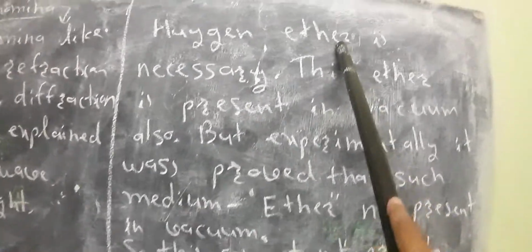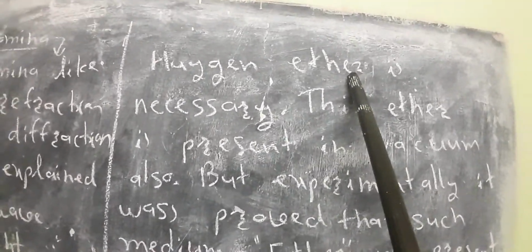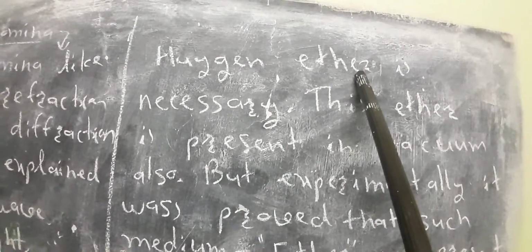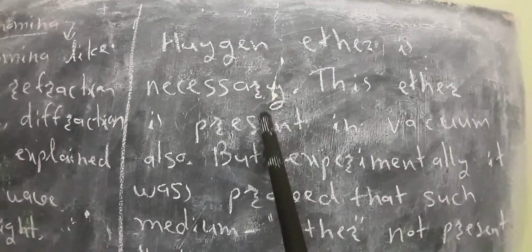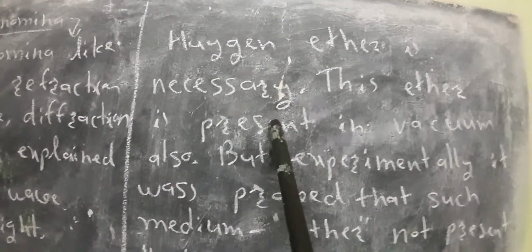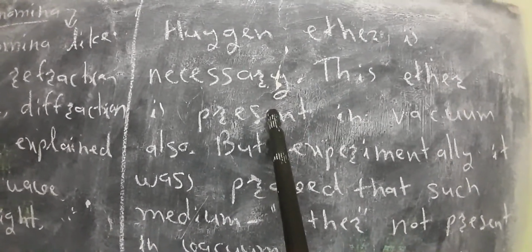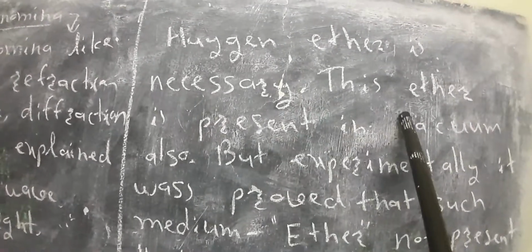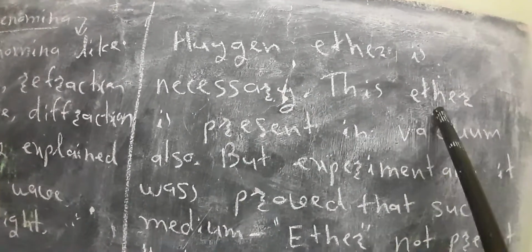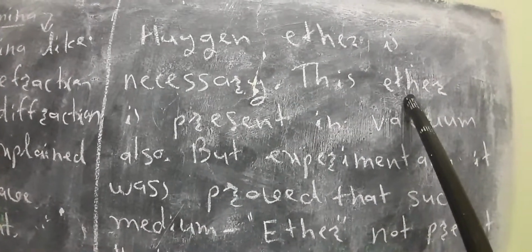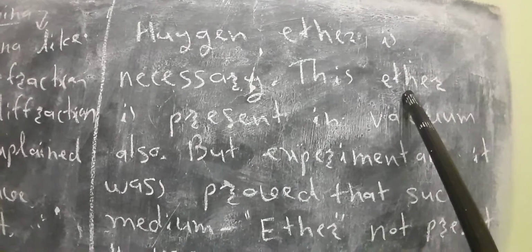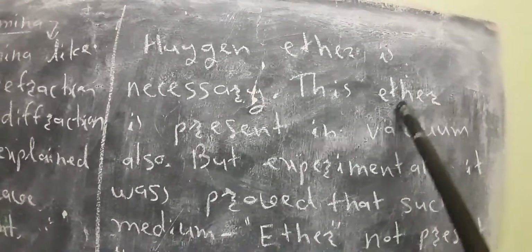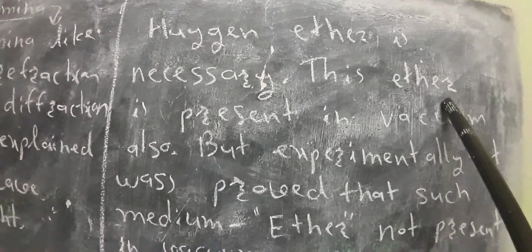a typical medium called ether is present and it is necessary for the motion of the wave. This ether is present in vacuum as well as in material media, that means glass, air, water, any transparent material, which contains this typical medium, ether. Keep in mind, ether is not a gas, not a water particle, not an air particle. It is an imagination, a concept of a typical invisible medium.